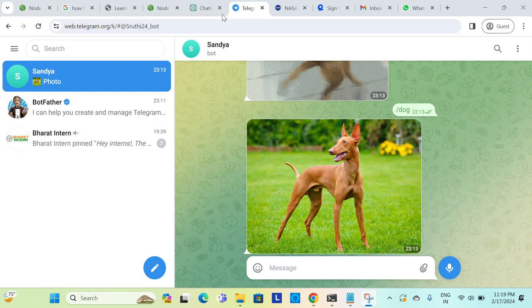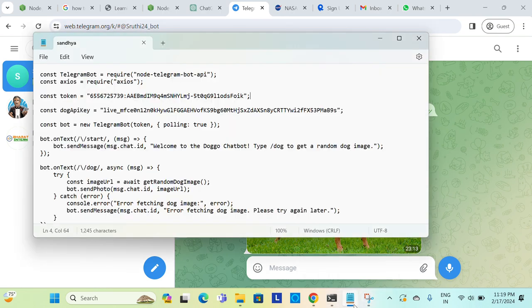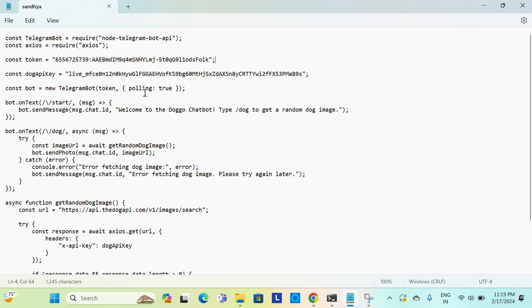Today I am going to explain how to connect our Telegram bot with the dog API using the API key of the dog API. Here, this is the code I had written using the dog API key. First, I had imported two packages, node-telegram-bot-api and Axios.